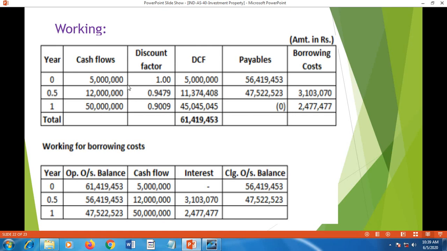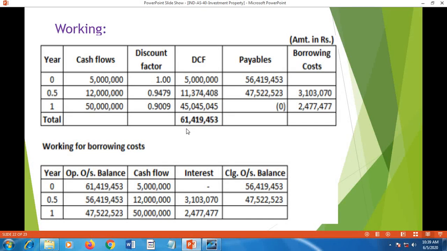So initially down payment 50 lakh, the discount factor is 1 only, and after 6 months the discount factor is taken as 0.9479. After 1 year the discount factor at 11% is taken as 0.9009. Multiplying the cash given with the discount factors gives these values.